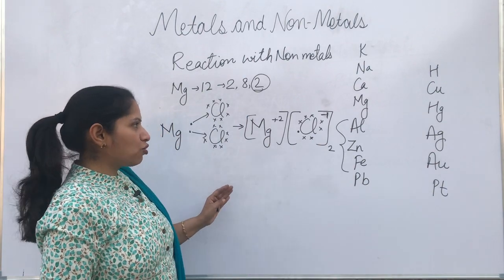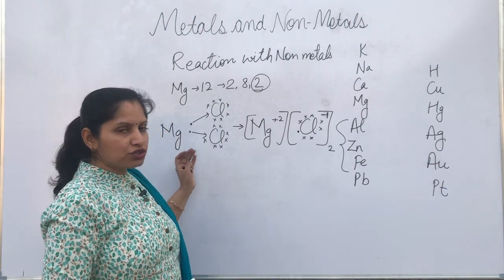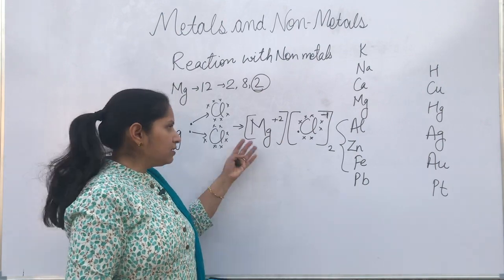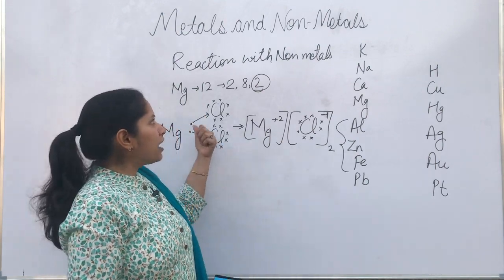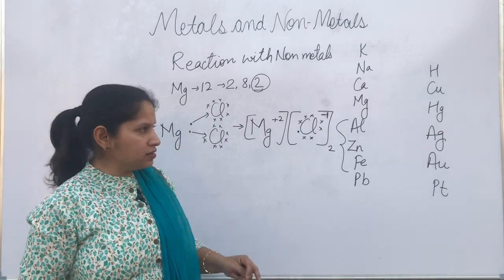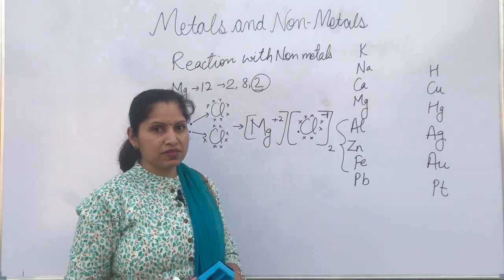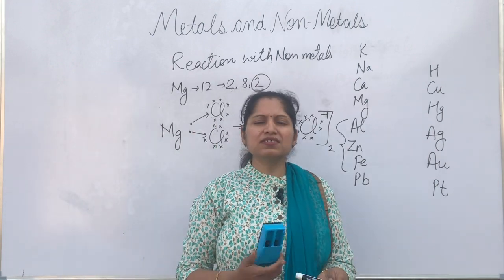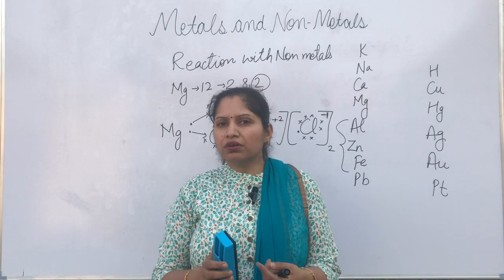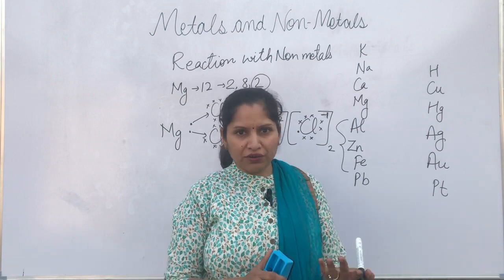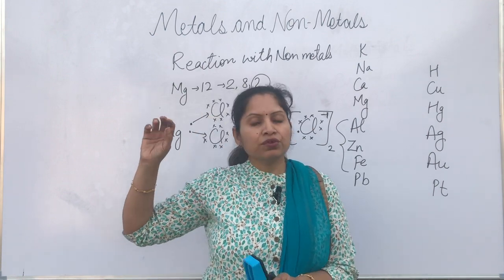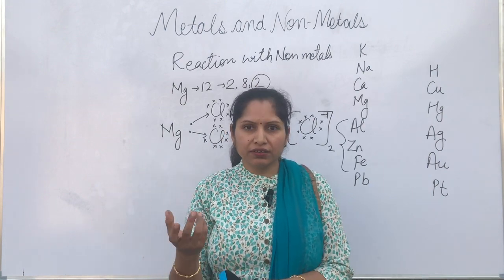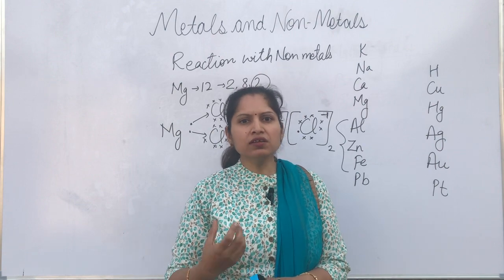Similarly, you can draw the electron dot structures or the formation of magnesium chloride or sodium oxide or magnesium oxide in a similar way. So that is how the metals react with non-metals and form ionic compounds. The properties of ionic compounds could be asked, but this is very easy to remember. When you want to remember the properties of ionic compounds, just think about salt. So how is it? Salt is solid, right? Namak, it's solid. So the ionic compounds are usually solid.